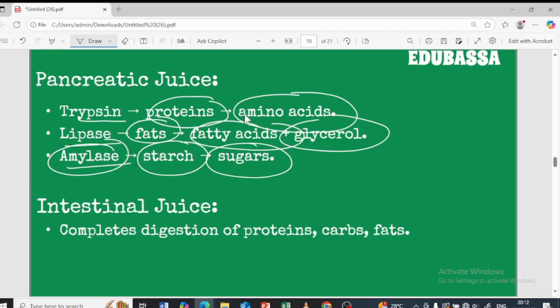Trypsin breaks down the protein to amino acids, lipase breaks fat into fatty acids and glycerol, and amylase breaks starch into simple sugar. Understood? Clear? Yes.